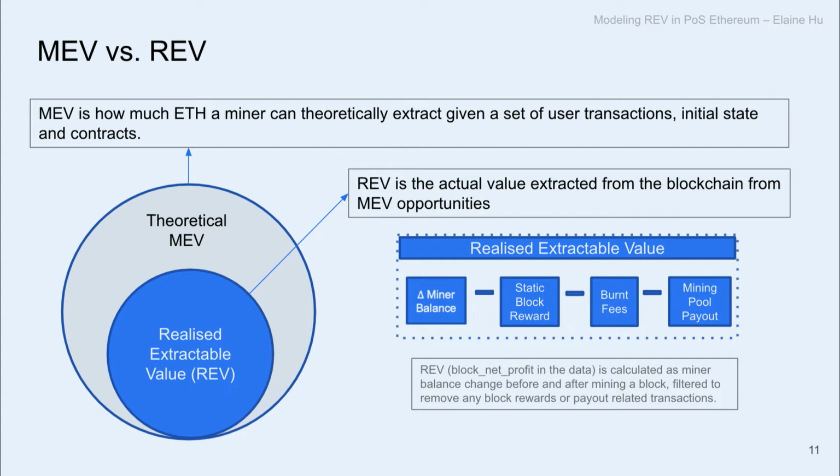First, we take the miner's balance difference. We look at what the miner's balance is before a block is mined and after that. We also take away the 2 ETH static block reward in today's proof of work. And we also take away the burn fees because the data is collected from post-London fork. Lastly, we take away the transactions originated from the miner's address. So this could be mining pool payouts, or any kind of internal transfers that are not part of the MEV.